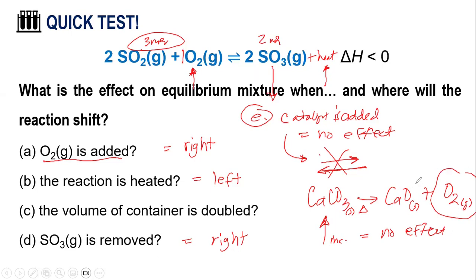So whatever changes in the calcium oxide or the calcium carbonate have no effect on your equilibrium. But if it is the oxygen gas that is stressed, either removed or added, then there is a shift in the chemical reaction.